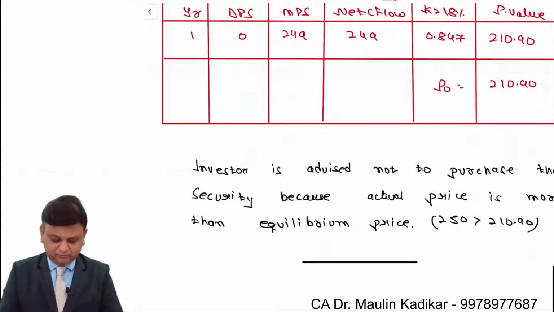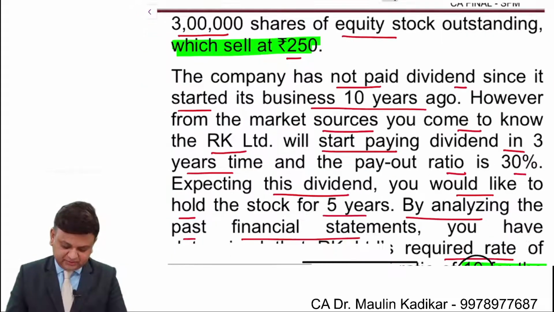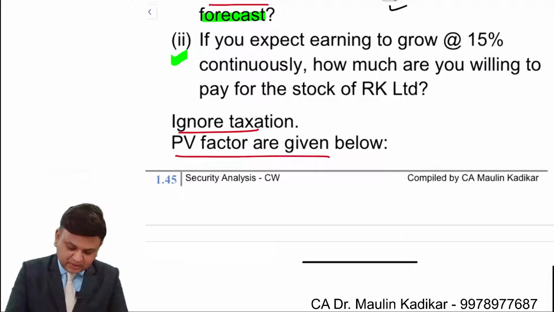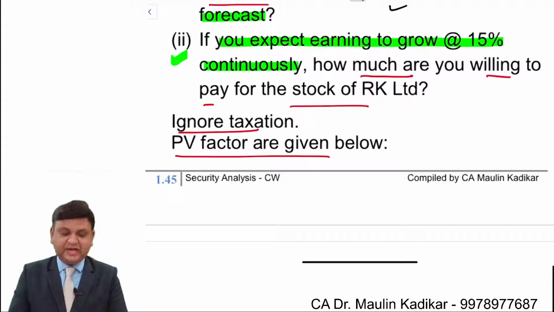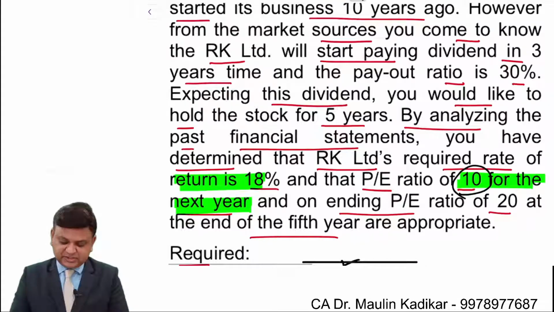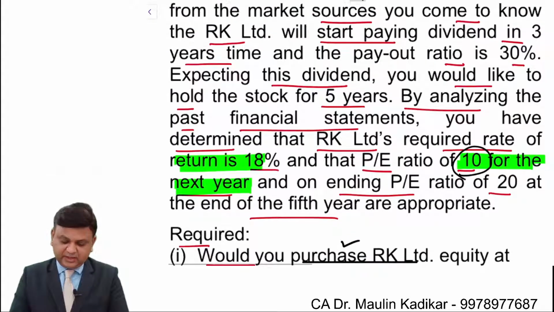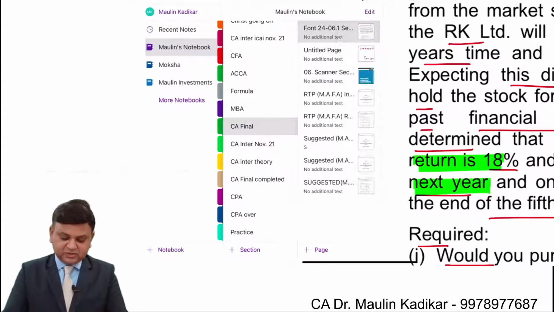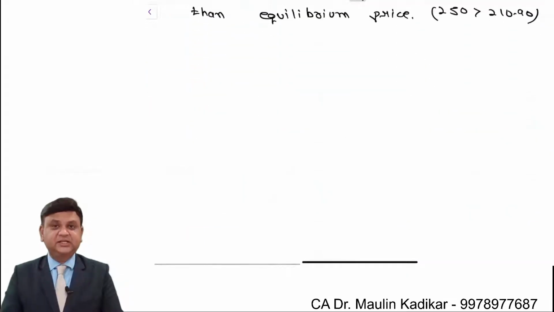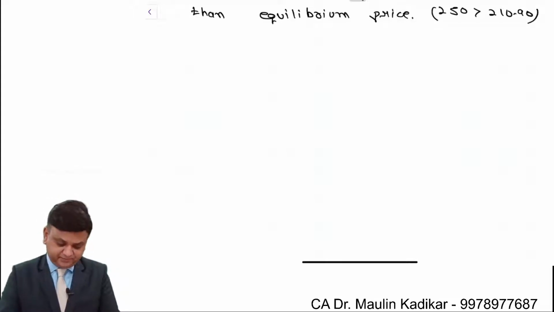Second part of the question. Expect earning to grow at the rate of 15% continuously, how much are you willing to pay for the stock of RK Limited? That is the question. So now the growth rate information is added by them, and we are required to take into account this information now. And based on that, we are required to decide whether it is worth purchasing the stock or not. That is, what is the equilibrium price of the security.